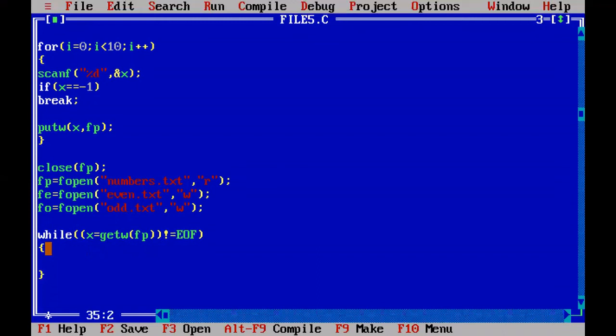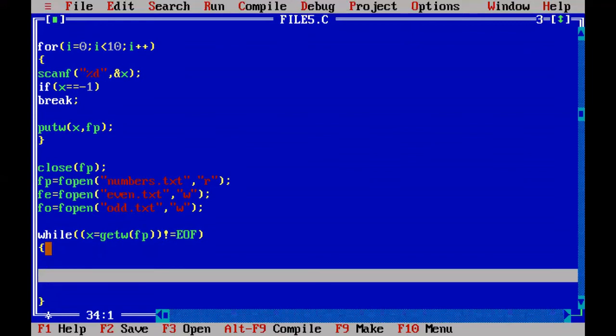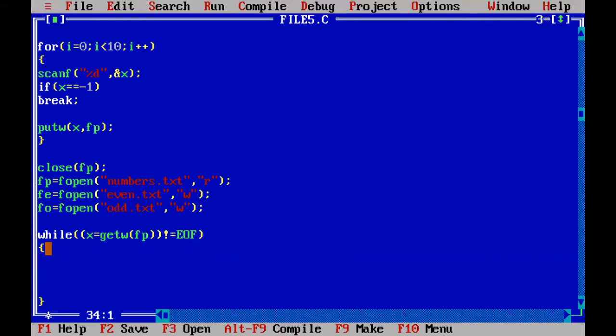In between the opening and closing braces, write down some condition. If x modulus 2 double equal to 0, that means it is an even number. When x is an even number, you put it into even.txt by using the putw function. So the x value is written into the f even.